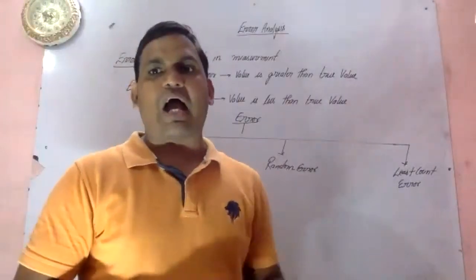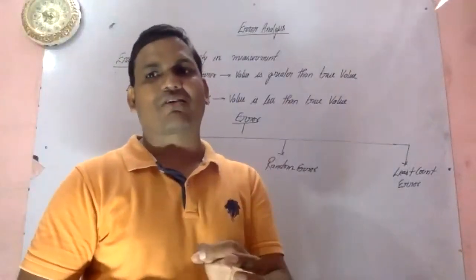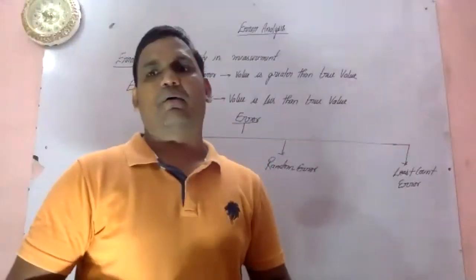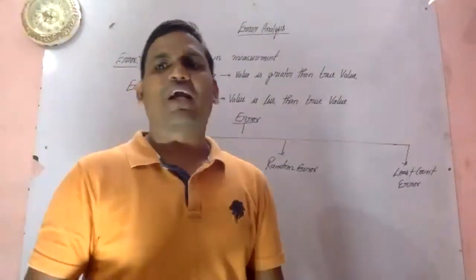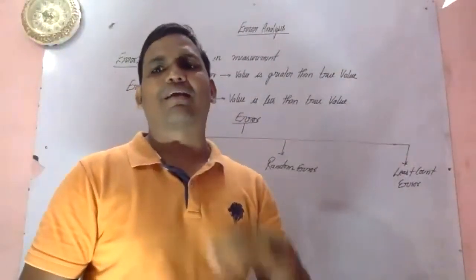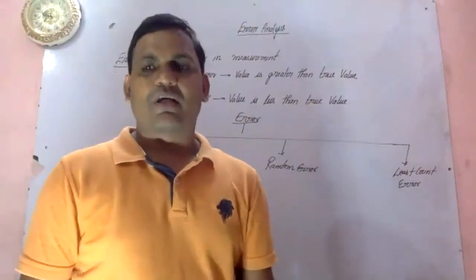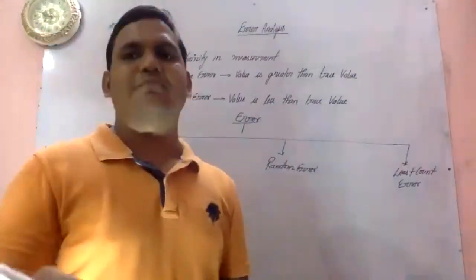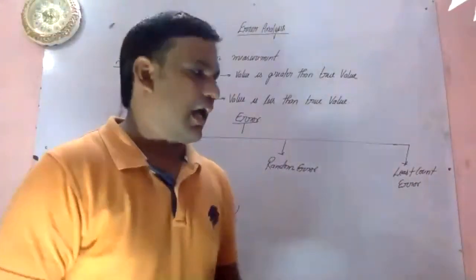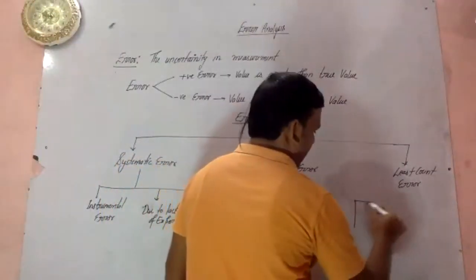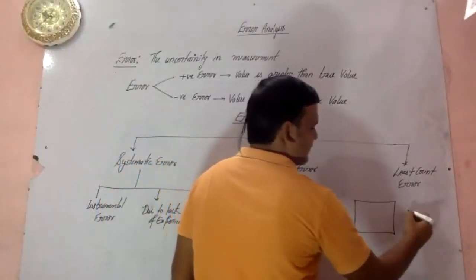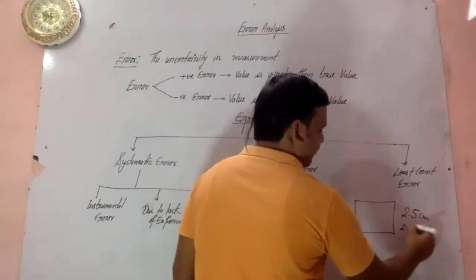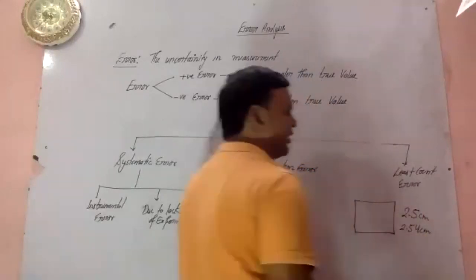So if you have an instrument with a least count of 0.1 centimeter and you want to measure 0.1 millimeter, it will not be possible and you will get error. Suppose I ask you to measure the perimeter of your table, and you say 2.5 centimeter, but I say 2.54 centimeter. Which one will be more accurate?